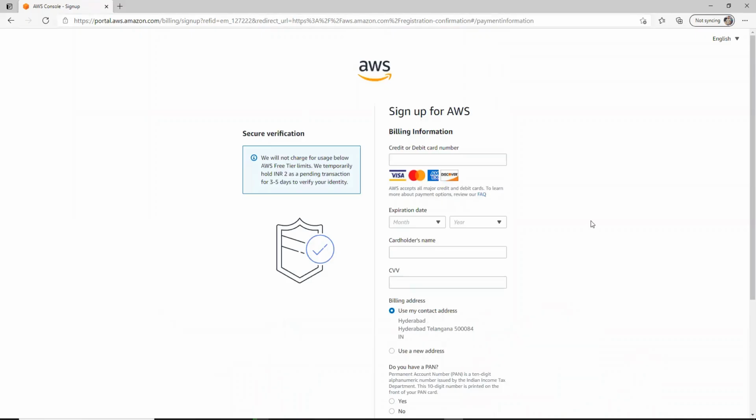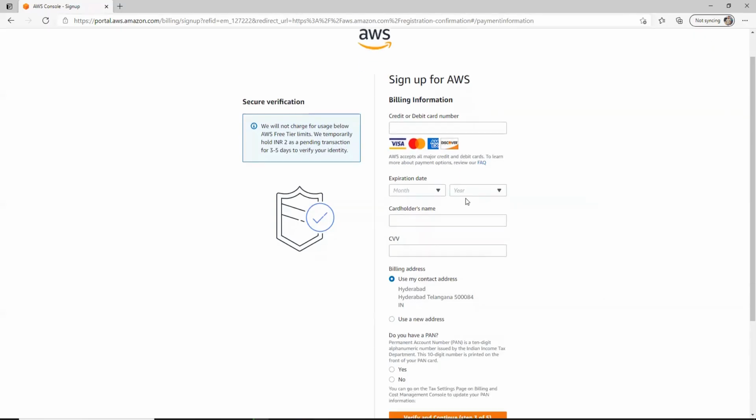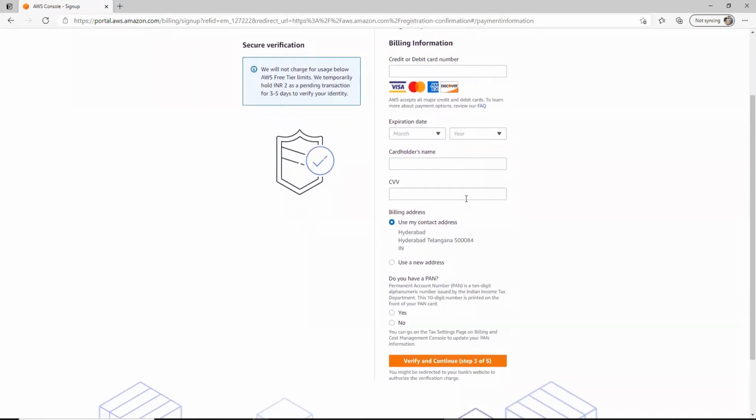In the third step, it will ask for your credit or debit card number to validate the account. So please enter all the validation details. Once everything is provided, your account will be created automatically and a confirmation mail will be sent to your mailbox that you used when registering your account.